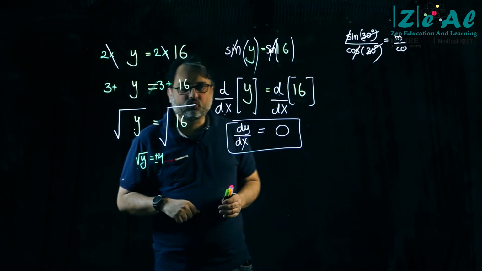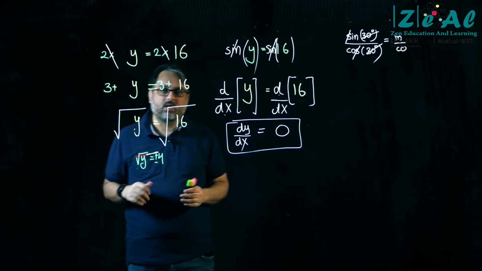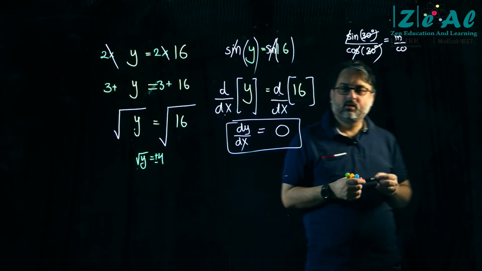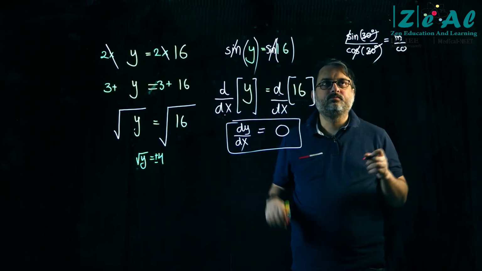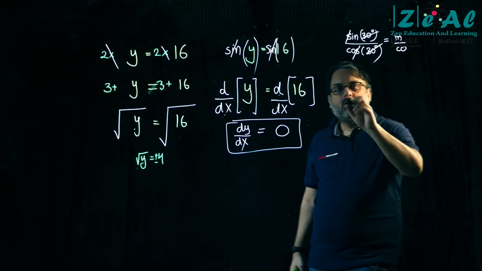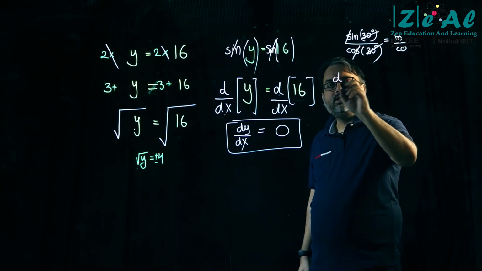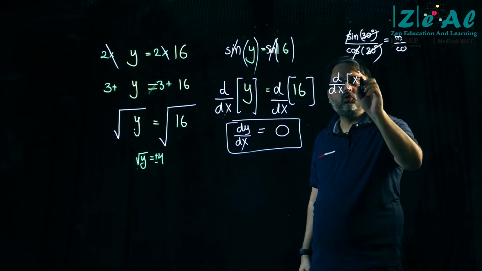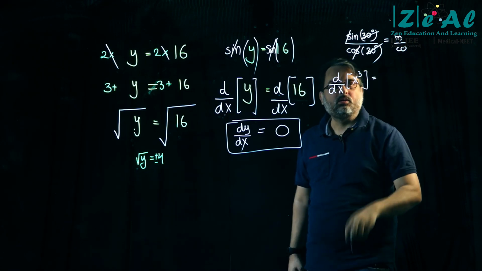अभी आया समझ में कुछ कुछ ऑपरेटर क्या होता है, how do we interpret this d by dx as an operator? Okay, good. So d by dx of x cube will be what?